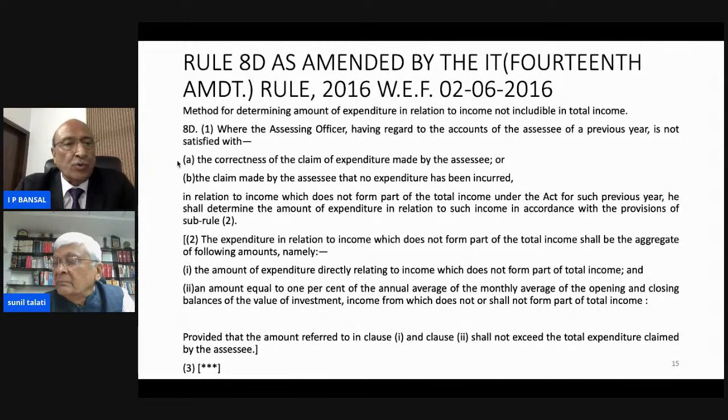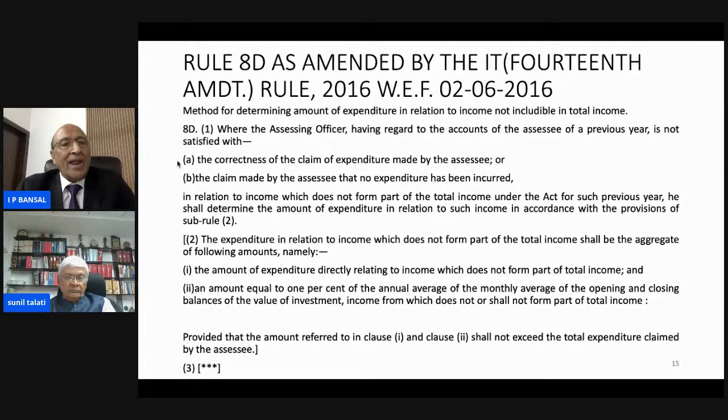There is no dispute that if the expenditure is directly related to income which does not form part of total income, then it has to be disallowed, irrespective of whether it is computed under Rule 8D or otherwise. If you have incurred direct expenses in earning that income, of course, that income should be there in the previous year.